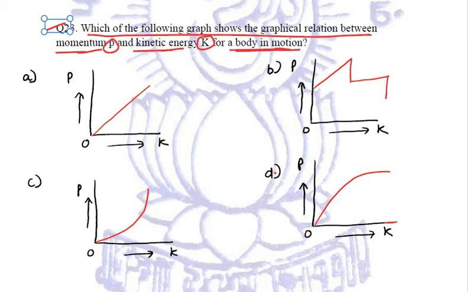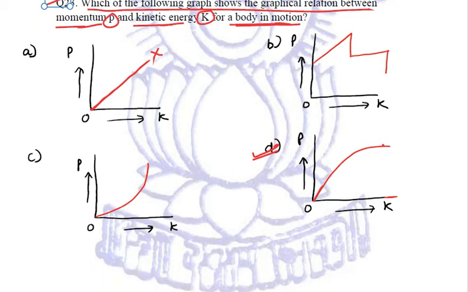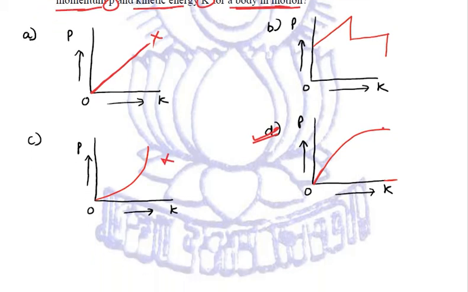Whenever we are talking about momentum and kinetic energy, it will be a parabola in the upward direction. So D is our correct option. They are not directly proportional to each other. It can't be a straight line. So it will be a parabola upwards, not downwards.